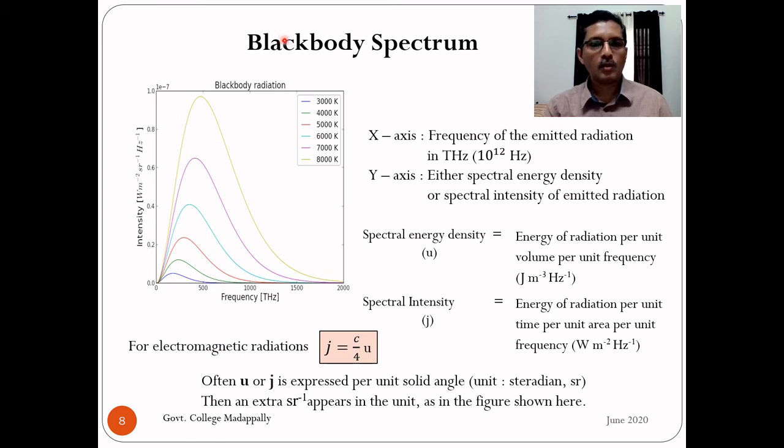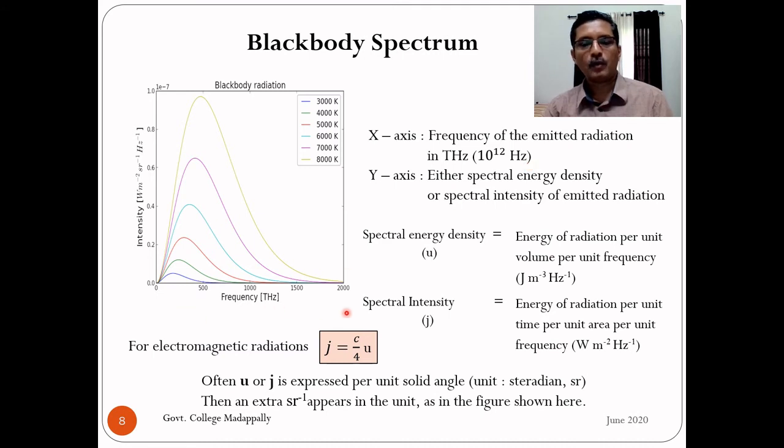Let us look more closely at this blackbody radiation spectrum. On the x-axis, look here, the frequency of the emitted radiation is plotted in terahertz. Tera means 10 raised to 12.